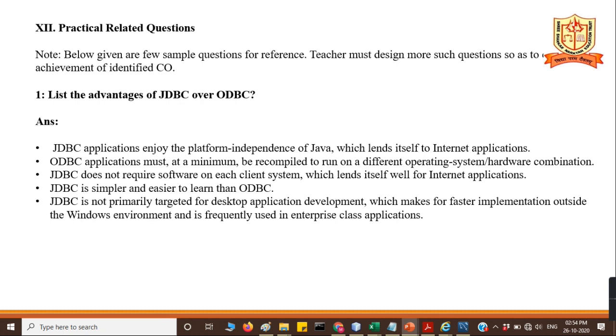What is the program and practical related outcomes? Below given are a few sample questions for reference.